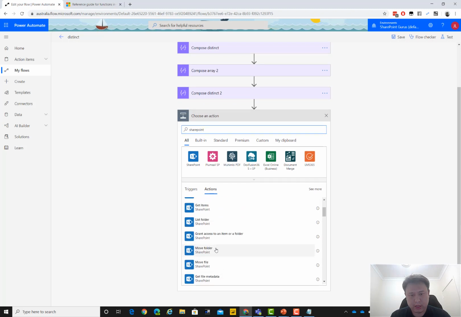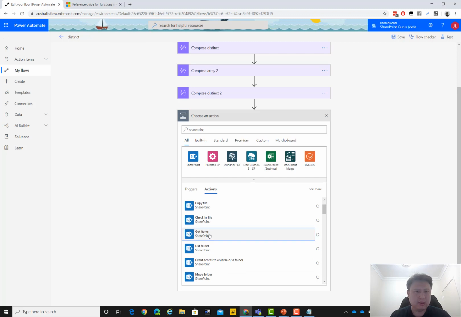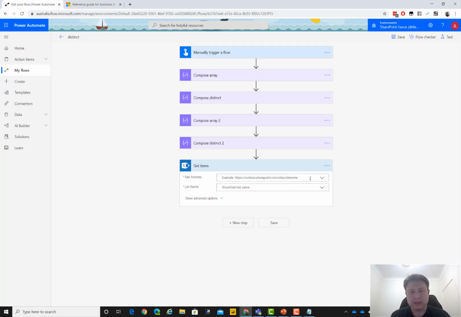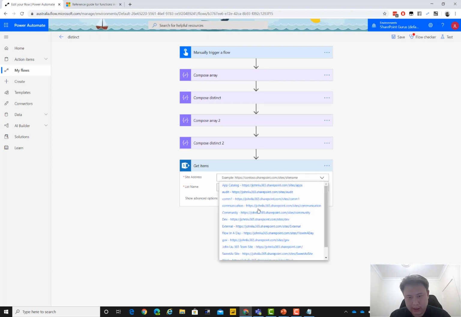Let's just do get items. And I'm gonna struggle here with a list that has many names. I don't have that many names in my list, but let's go for it.